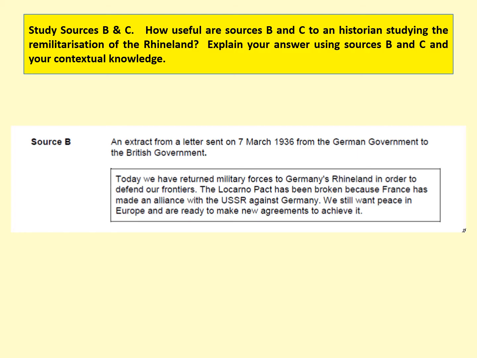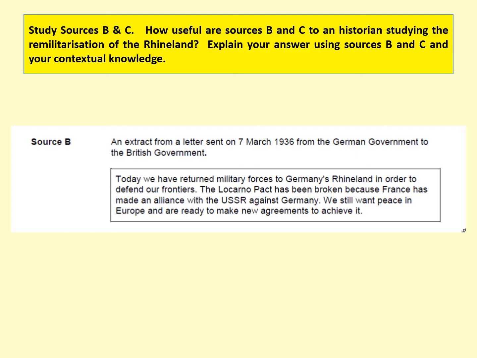So the first thing you do with this question is you read through the sources really carefully, and you're looking at 2 aspects. You're looking at the provenance of these sources: where it's come from, who wrote it, when it was written, and for what purpose it was written. But also the content of the source. So what does the source actually say? So you read the sources. What I would recommend is that you underline key points, think about how it might be useful, and think about some key quotes that you can include in your answer.